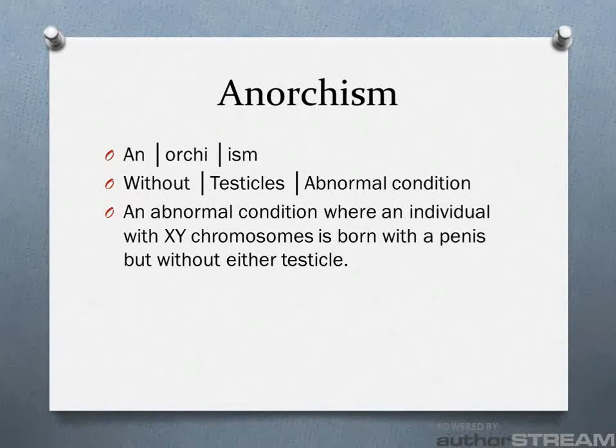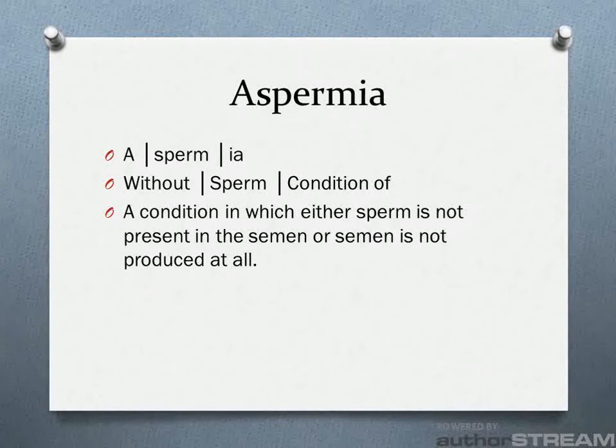Anorchism: an for without, orchi for testicles, and ism for an abnormal condition. Anorchism is an abnormal condition where an individual with XY chromosomes is born with a penis but without either testicle. Aspermia: A for without, sperm for sperm, and ia for condition of. Aspermia is a condition in which either sperm is not present in the semen or semen is not produced at all.